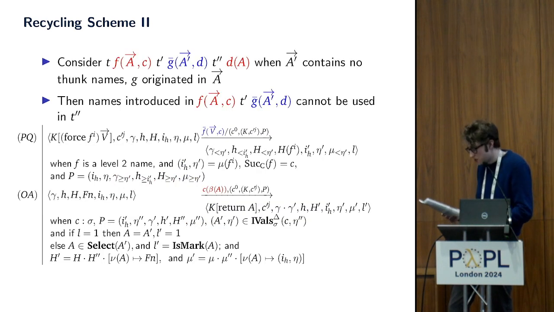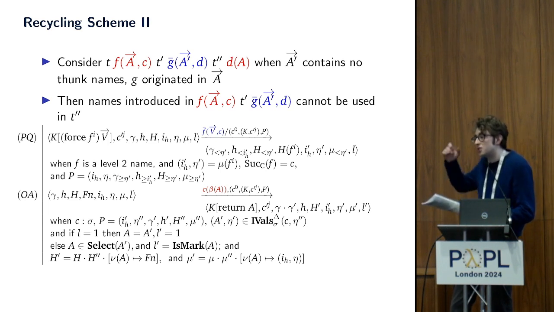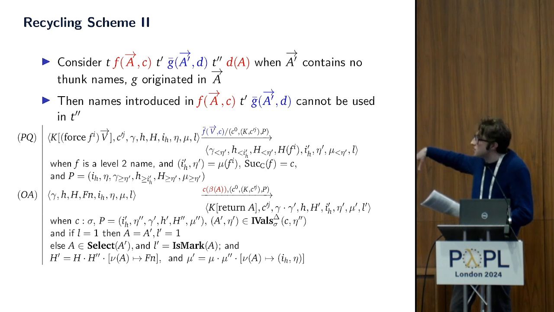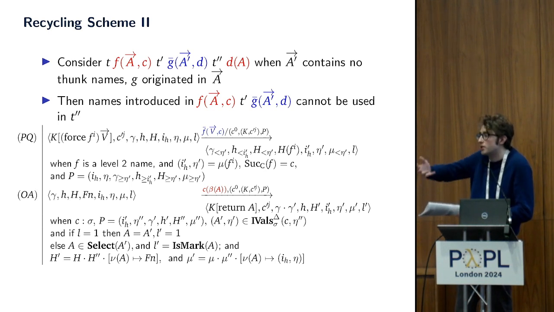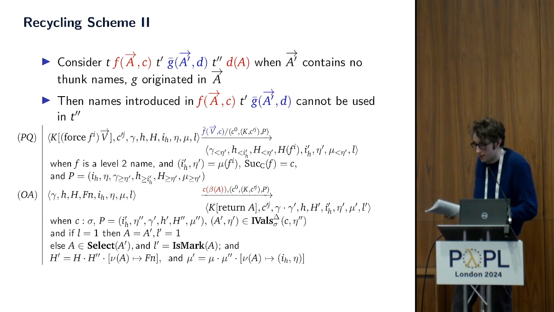We actually need a second recycling scheme, which I won't say too much about, but essentially gives a situation in which we will have names that are temporarily unusable. And in that case, what we can do is use the fact we've got this stack and store those names and the information related to them onto the stack, and then in an answer action, we can pop them back off and restore that information.